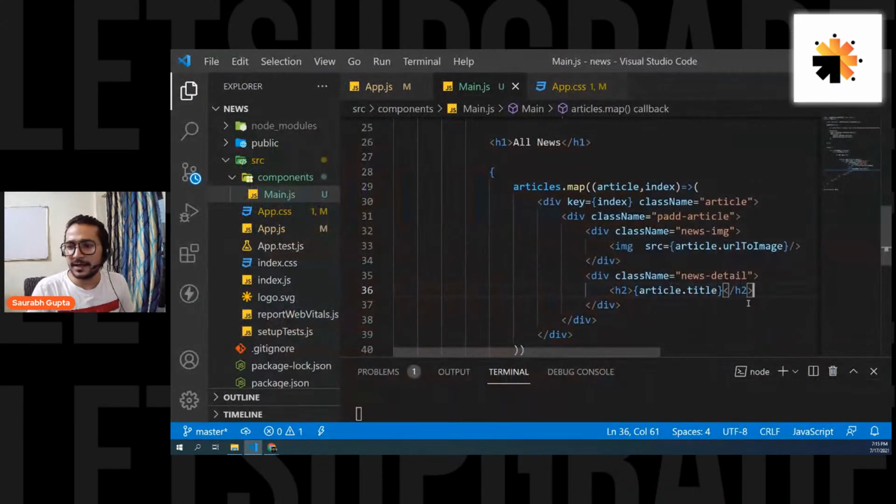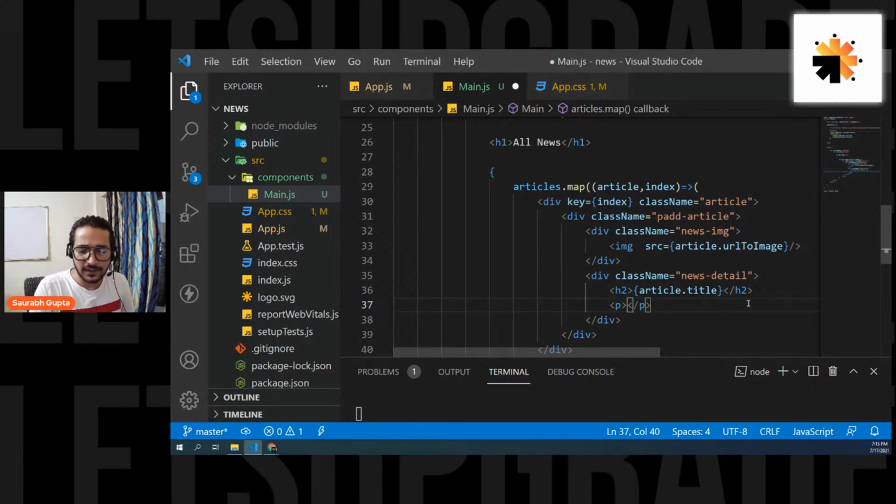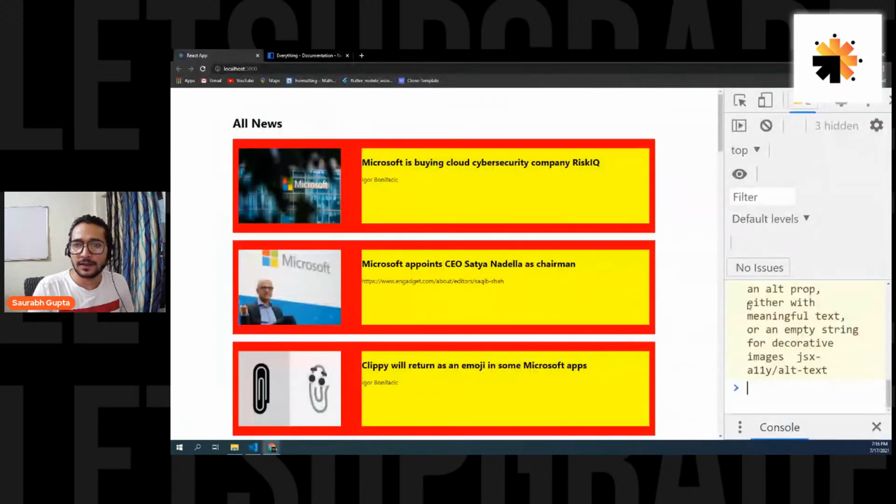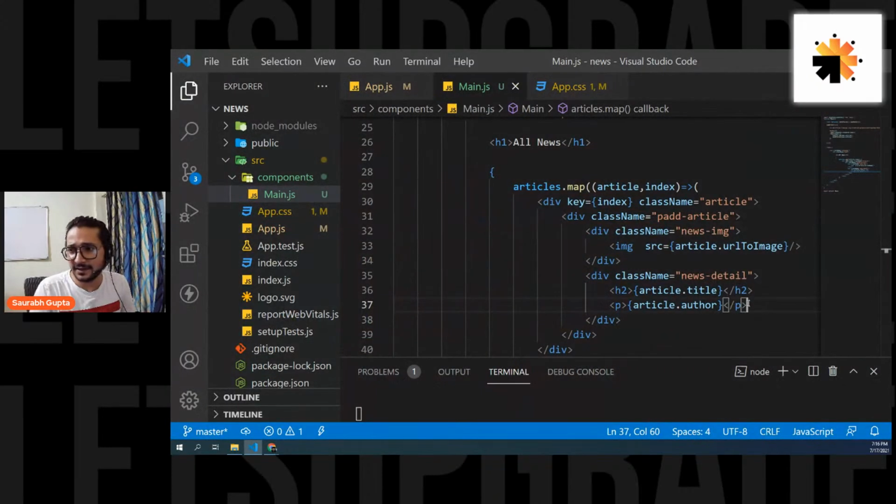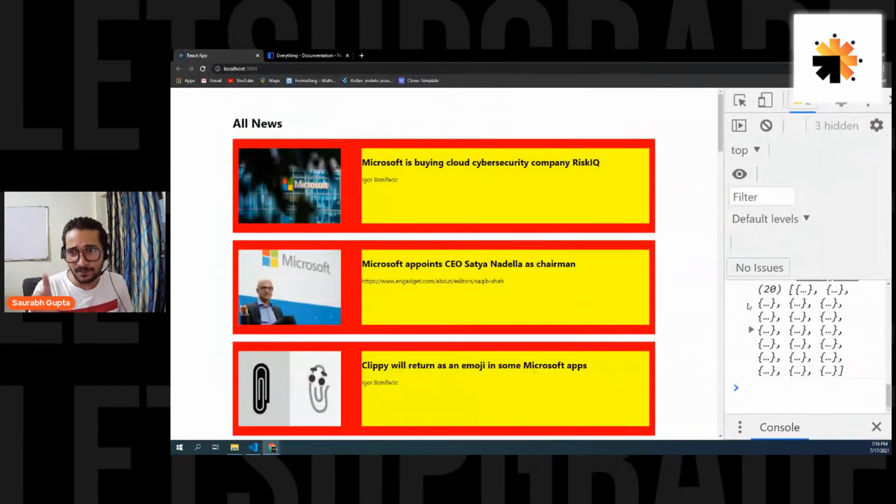Now let's show the author as well, just below it. So let's use a p tag for that. We'll style it, don't worry. So let's display the author name. For that, I'm going to use article.author. So let's go here and put article.author. Okay, cool. It is there, perfectly fine. We'll style it, don't worry. This is, I think, the H2's margin on the top and the bottom. That's why we're getting it like this.